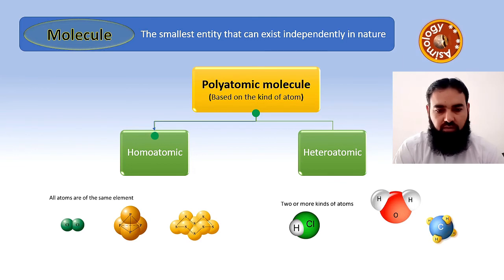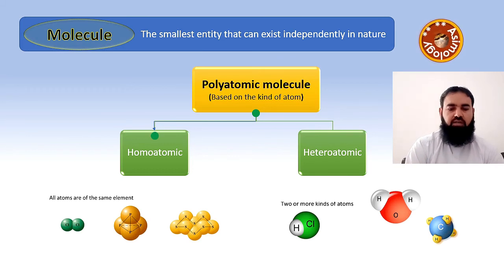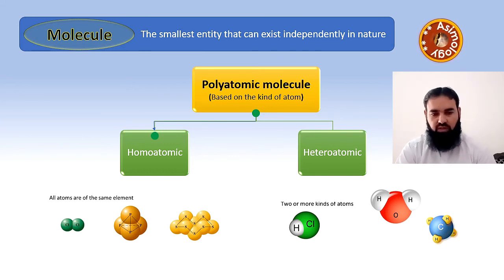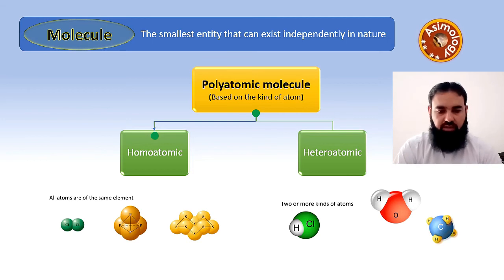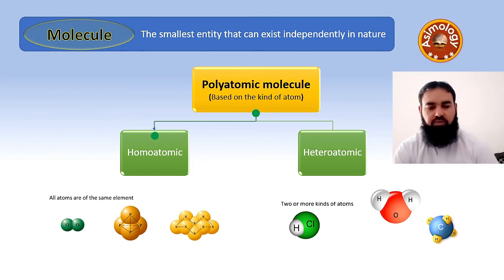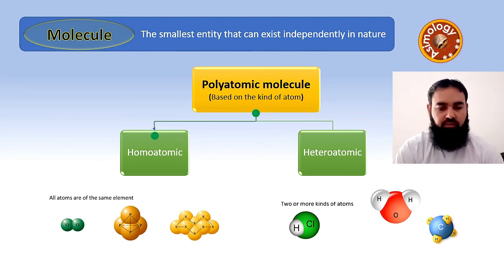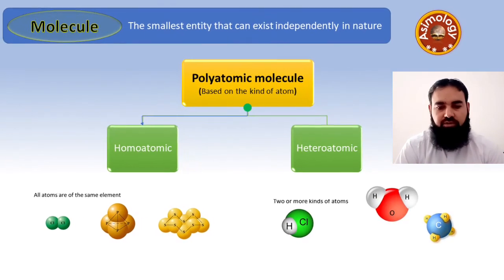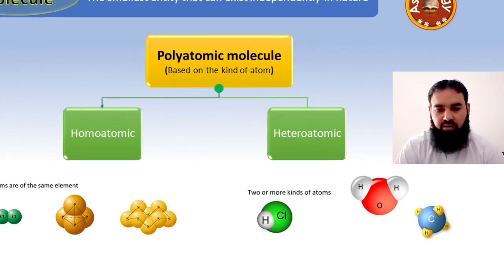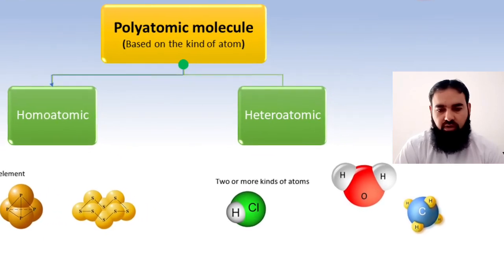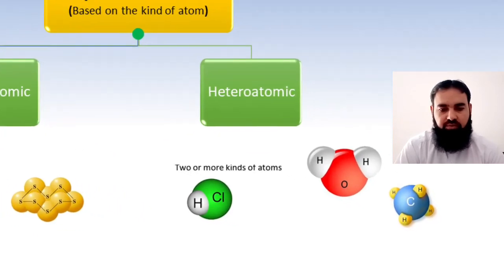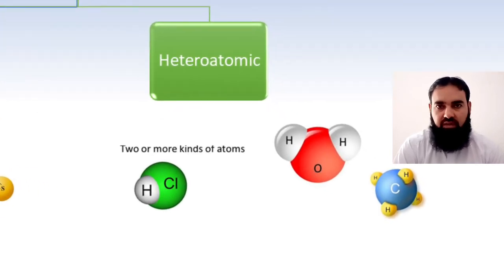And same is the case with sulfur 8, S8. Sulfur exists in the form of S8 molecules, long chain boat shaped molecules. So there are 8 sulfur atoms in S8 molecule. It is a homoatomic molecule. And the second kind of polyatomic molecule based on kind of atom is heteroatomic molecule. Hetero means different. So there will be 2 or more kinds of atoms in such molecules.